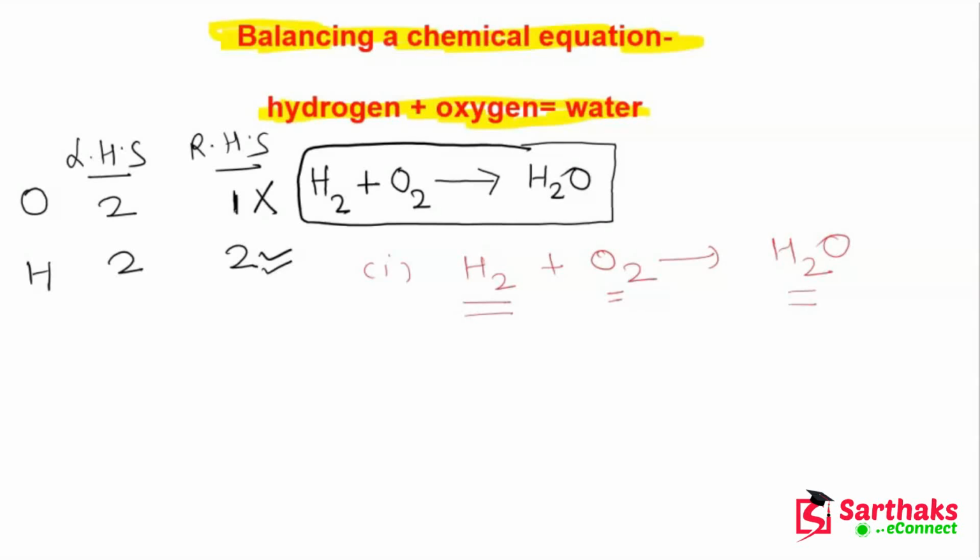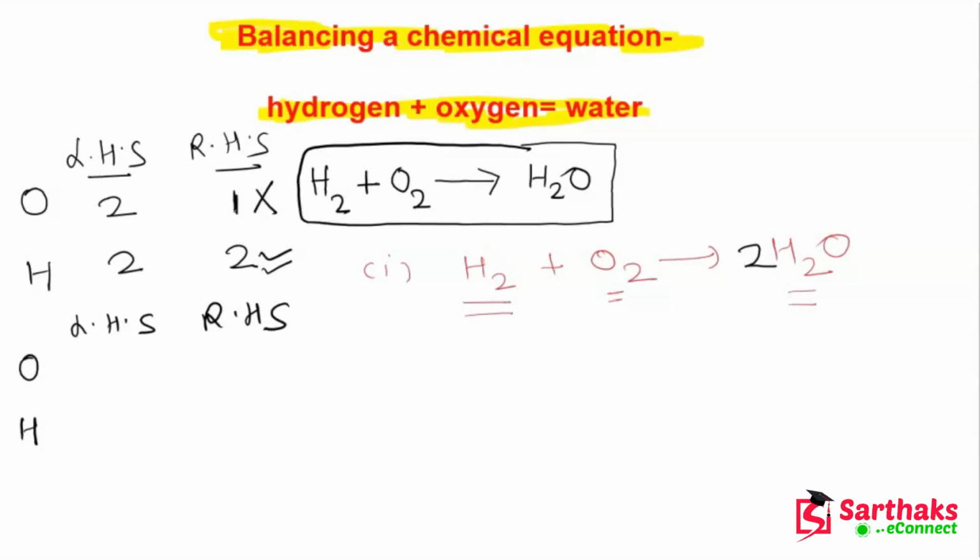Okay, so what do we do? We simply multiply the element with a number so that it can be balanced. So here oxygen is 2, but here it is only 1. So I will multiply, let me write it with another pen. If I multiply here with 2, then you can see, if I make the same table again, then you can observe